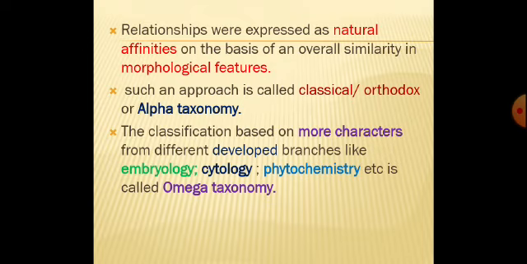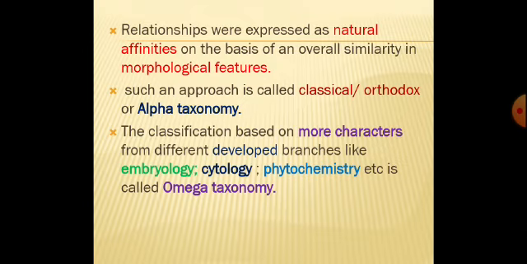The second one is the omega taxonomy. What is the omega taxonomy? Omega taxonomy is based on certain characters from the developed branches of botany. What are those developed branches? Like embryology, cytology, phytochemistry, biochemistry, physiology, etc. All those characters are studied and taken into consideration to classify a group of plants. Such taxonomy is called omega taxonomy.